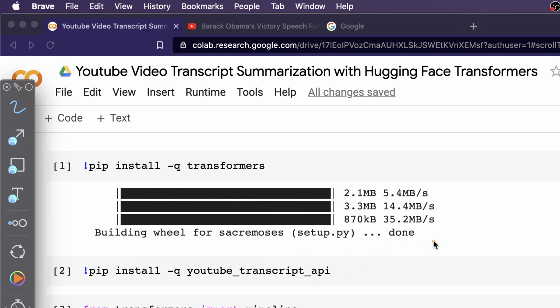Once we have these two packages installed, we have to import two important things. The first thing we need is the Hugging Face transformers pipeline. Why do we need pipeline? Pipeline is where we define what kind of text task we want to do in this particular project. In our case, we are going to do summarization, but you can do text classification and a lot of other things. Here we are going to focus on text summarization, and that's why we are going to use pipeline.